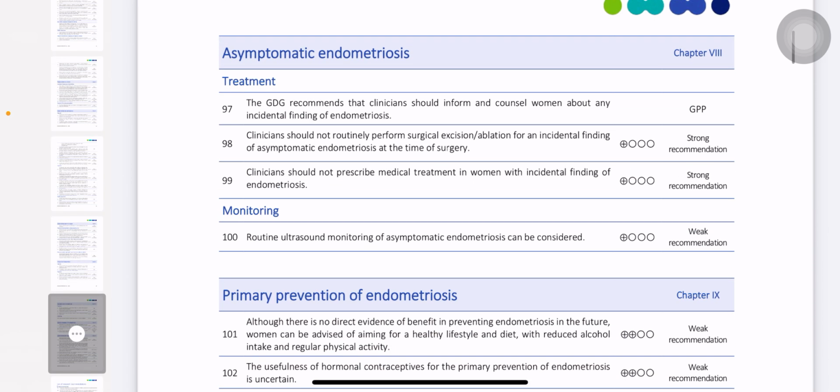Okay, for asymptomatic endometriosis, the GTG recommends that clinicians should inform and counsel about any incidental finding of endometriosis. It is not necessary that every patient is symptomatic; some are asymptomatic. Clinicians should not routinely perform surgical excision or ablation for an incidental finding of asymptomatic endometriosis at the time of surgery. Clinicians should not prescribe medical treatment for an incidental finding. So if you have an asymptomatic patient and incidentally find an ovarian endometrioma, you should not give any treatment.